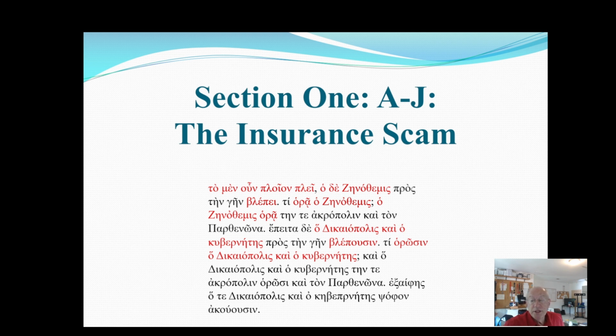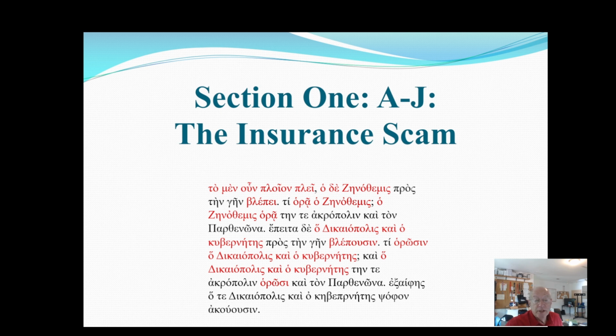And then we have another question, and the question is ti horosin ho Dikaiopolis kai ho kubernetes. Ti again is a question word, what? What horosin, third person plural verb meaning to see, present tense. So what do Dikaiopolis and the captain see? And we have an answer.